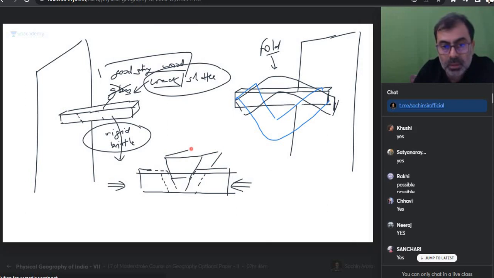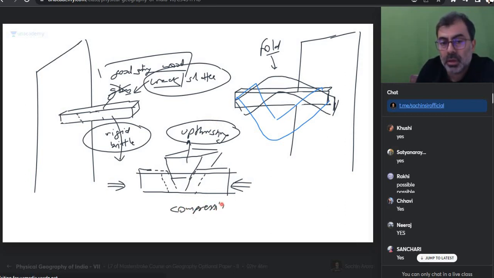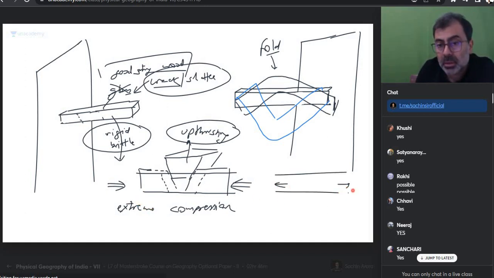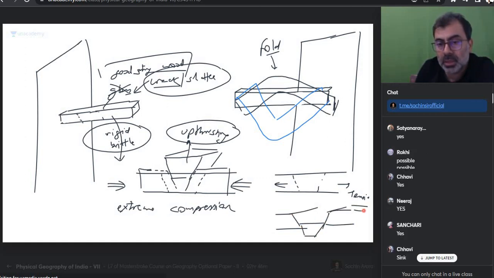This part which has got risen up, this is called up thrusting. Happens in situations of extreme compression. An opposite thing happens in case of tension. If there was tension, if we are pulling that apart, then also this can happen. But in that case, what will happen? The central block will sink down. Do you understand? So everyone, can you tell me, during Himalayan formation, was it a case of tension or was it a case of compression?